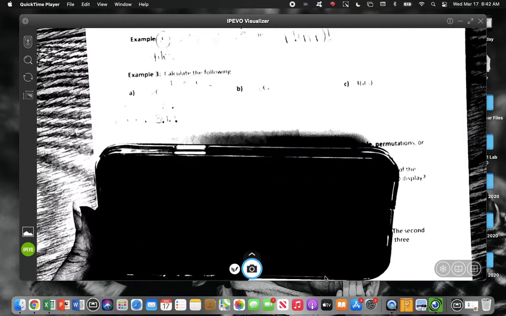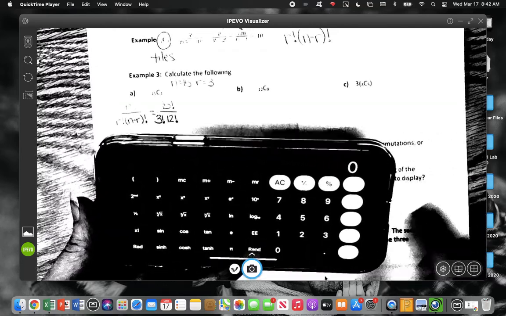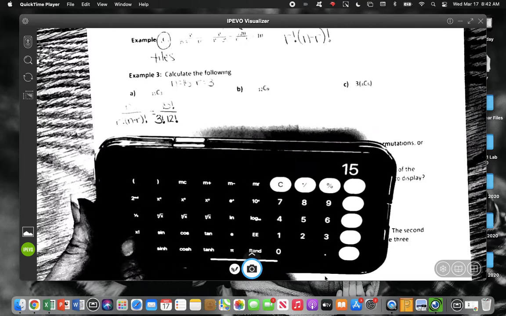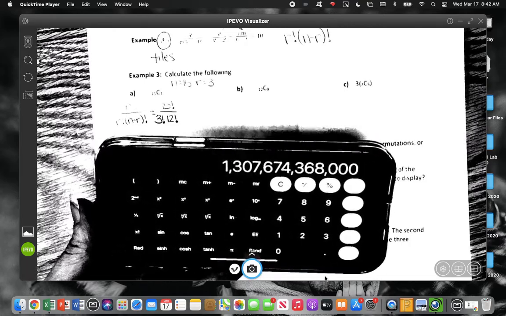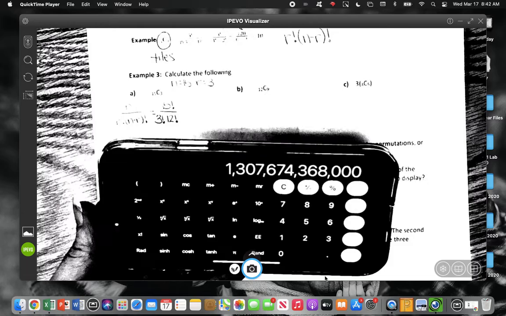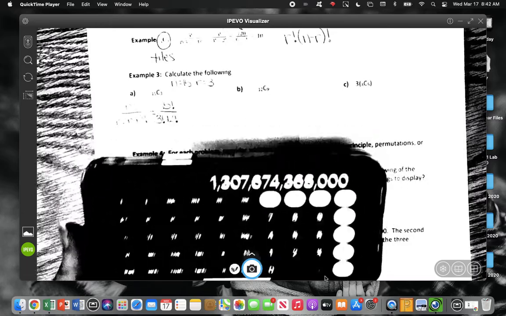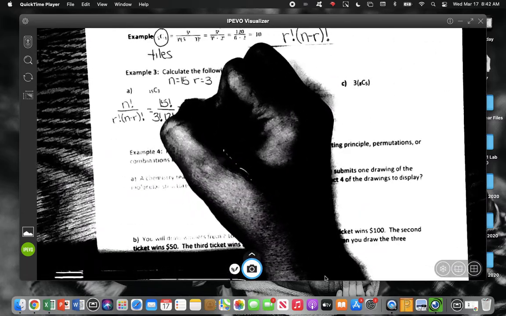you don't want to multiply that out, so you can simply do 15 and then hit your factorial button and it gives you an answer. Pretty big, right? All right, let's copy that because that's our numerator.